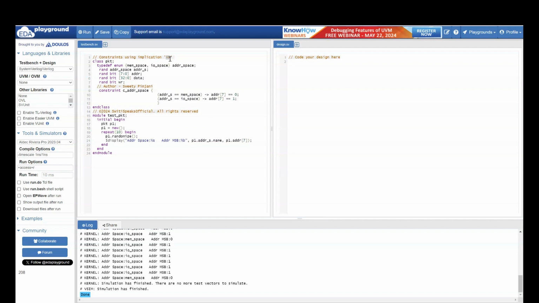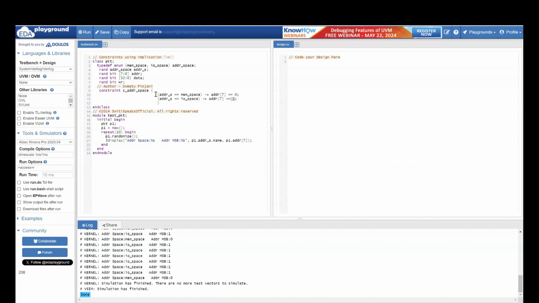Say for example, you have a memory and the overall address space in your memory is divided into two different spaces. One is memory space and one is IO space. Whenever you have memory space, you want your MSB of address to be 0, and whenever you have IO space, you want MSB of your address to be 1. This means depending on the value of address space, you are going to decide the value of another variable which is called address. In such cases, implication operator is going to be very useful.